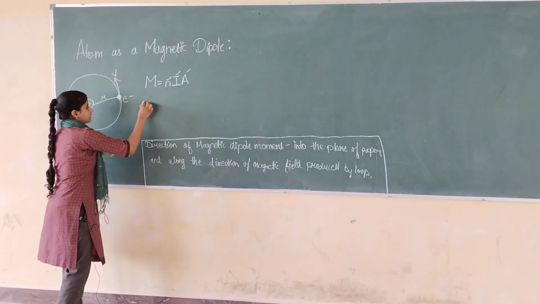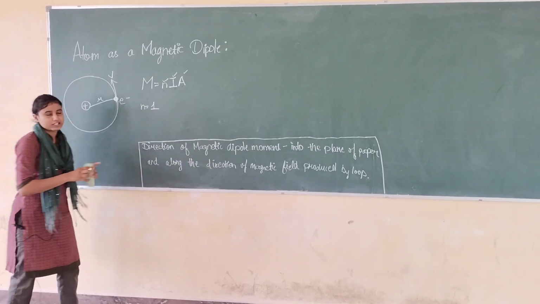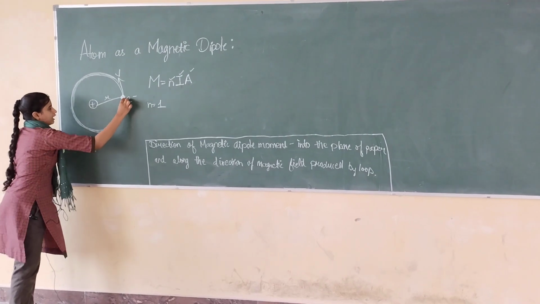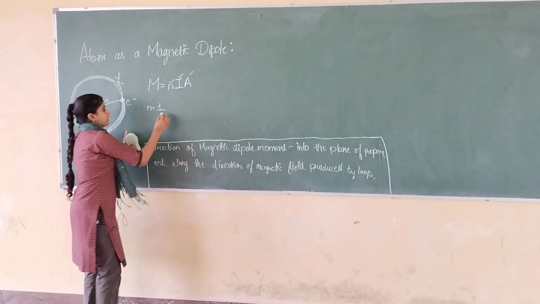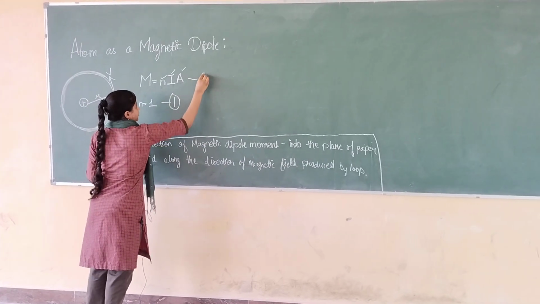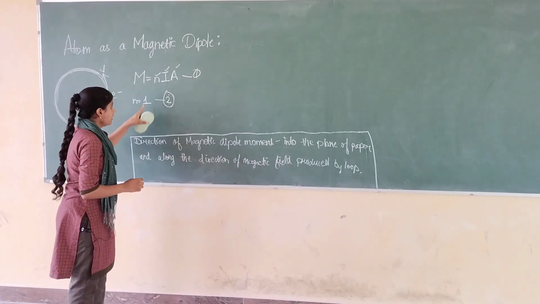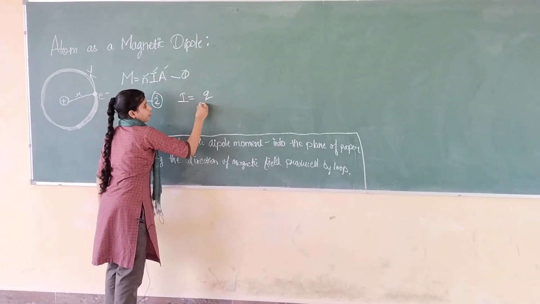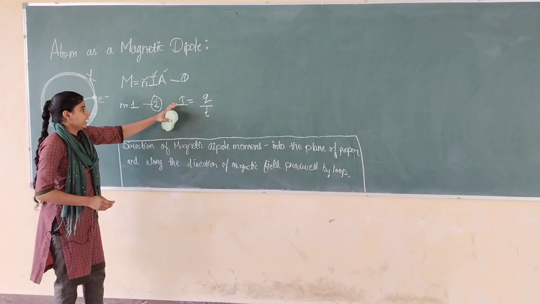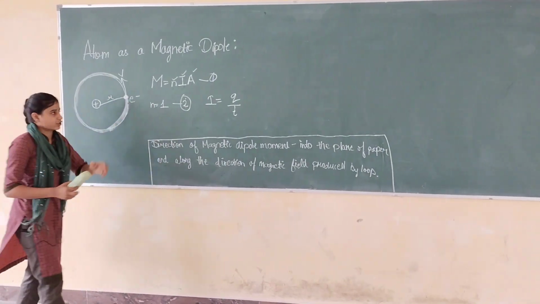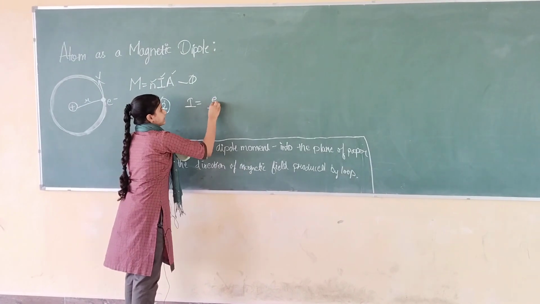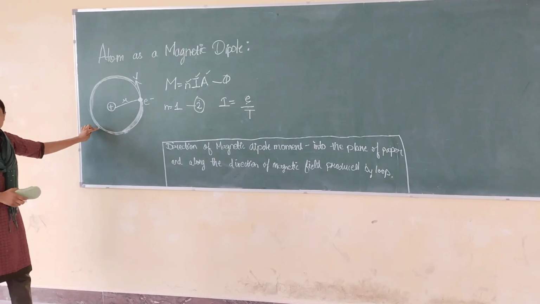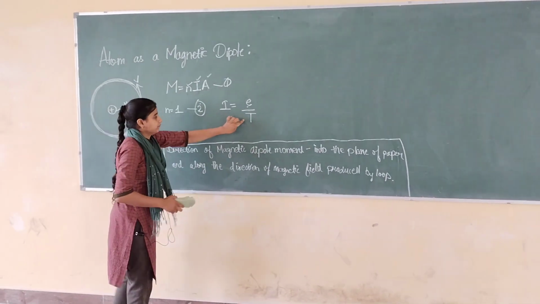Let us first find N. Here N, the number of turns, will be equal to 1 because the electron is revolving along the same path around the nucleus. Now give this equation number 1, give this equation number 2. Now let's find I. As we know, I = Q/T, that is charge upon time. Here let us consider that the charge on electron is e and the time period of electron is T, which means the electron completes one revolution around the nucleus in time T.